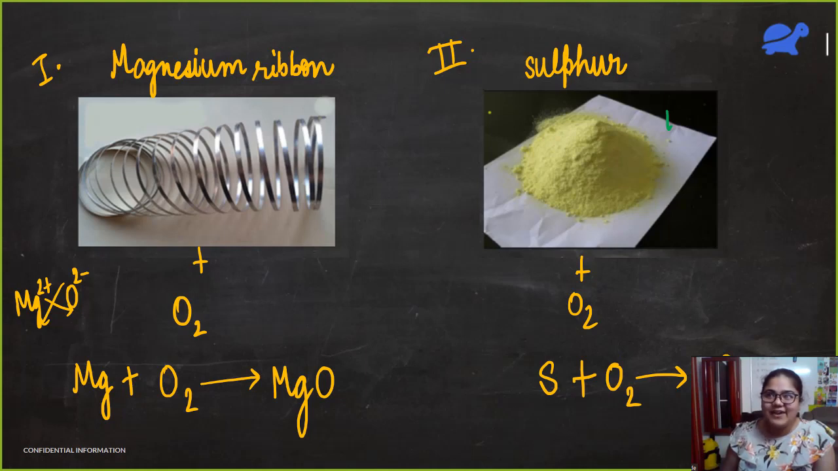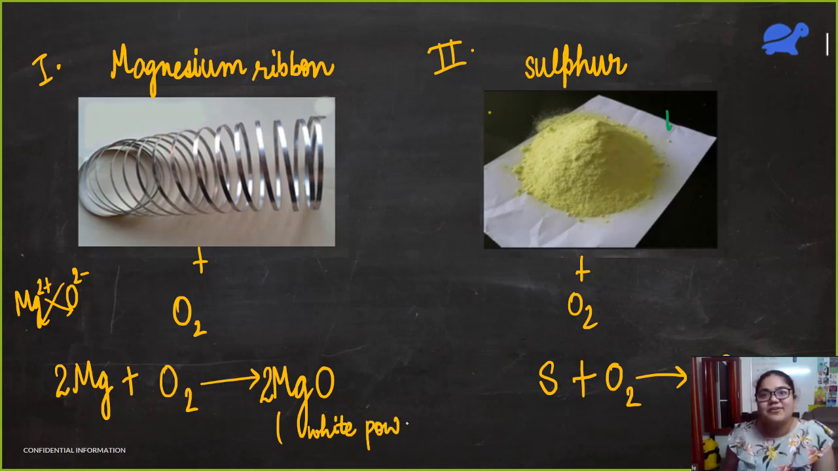We'll get sulfur dioxide, SO2. Same like carbon. Carbon also reacts with oxygen, we get carbon dioxide, no? So here we'll get sulfur dioxide. This reaction is not balanced, 2 and 2. So this magnesium oxide that we get here is actually a white powder.